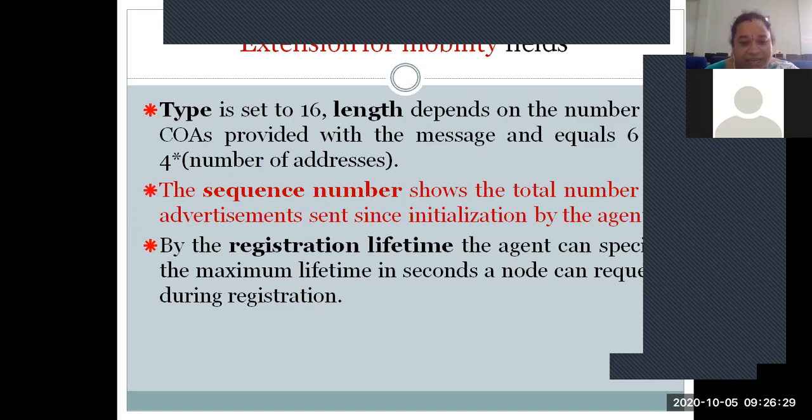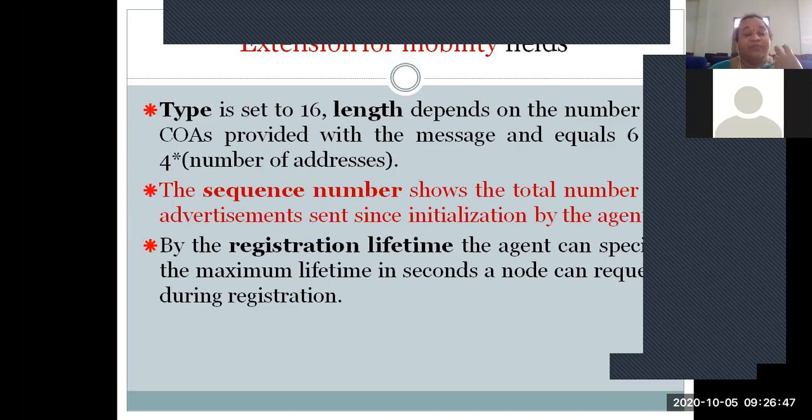Okay, the next one is the registration lifetime. The agent can specify the maximum lifetime in seconds that a node can request during registration. That is, a particular amount of time will be given to you. Within that time itself the node can request the corresponding registration or advertisement.